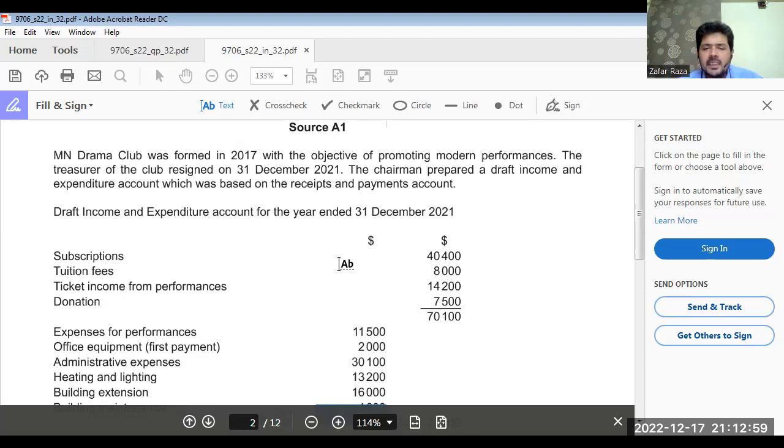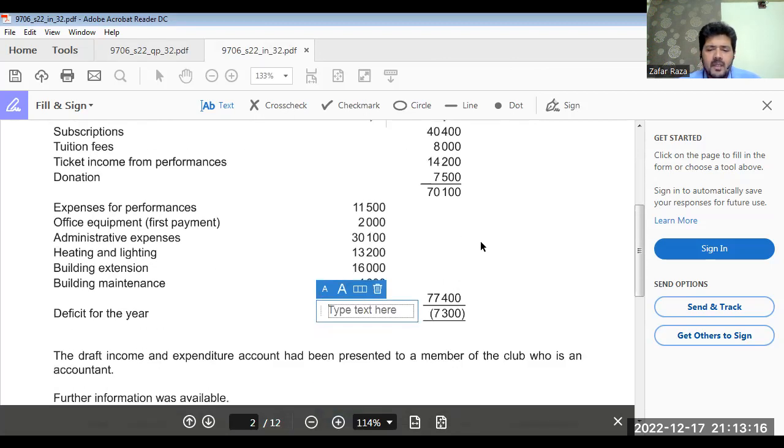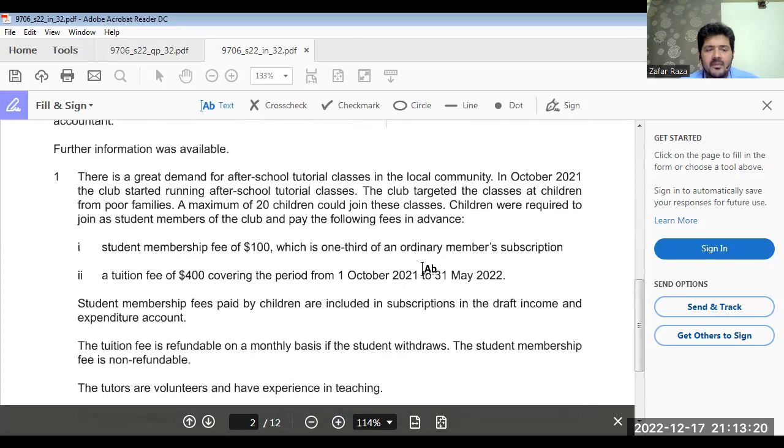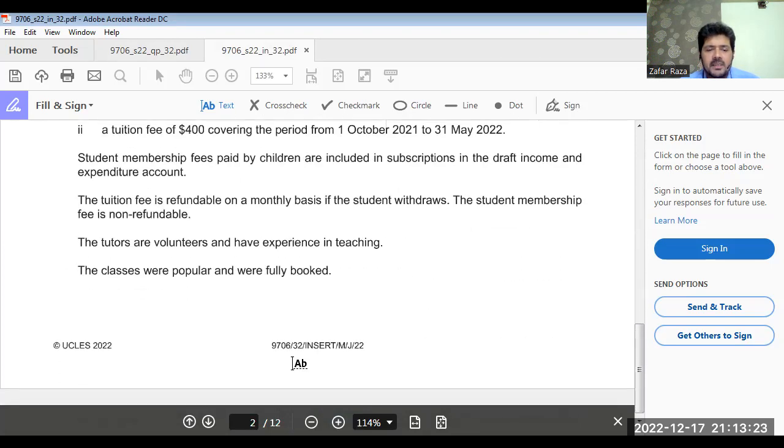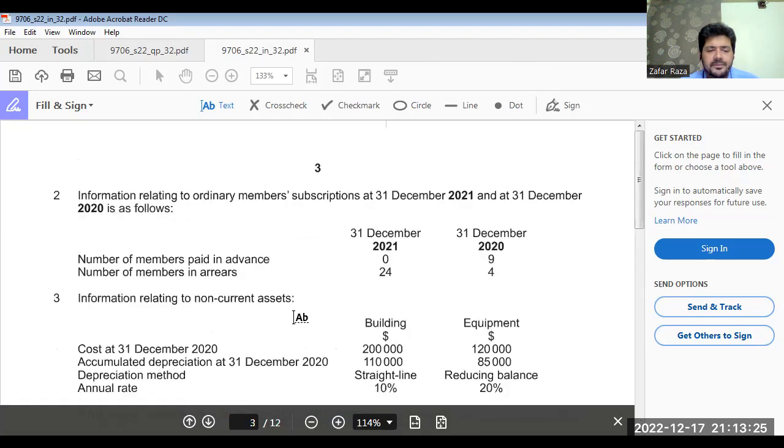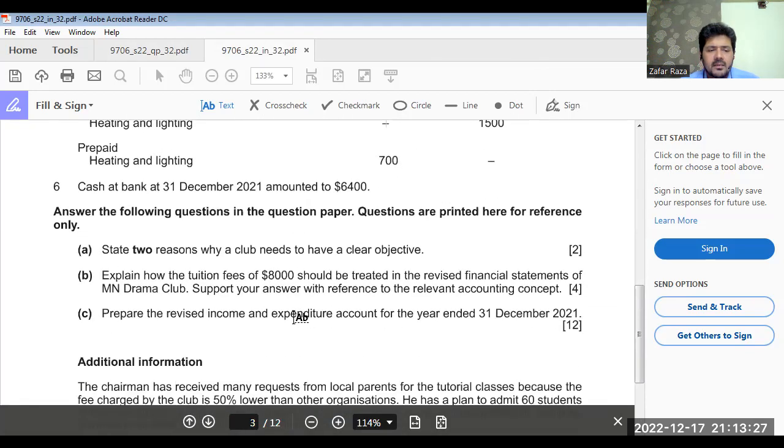So, income and expenditure account, I'm sorry, income and expenditure account is not based on cash book, actually. Okay. So, what we have to do, we have to redraft this income and expenditure account. That would be the requirement of the question. Okay. Now, this is the information given. Okay. State 2 reasons why a club needs to have a clear objective.